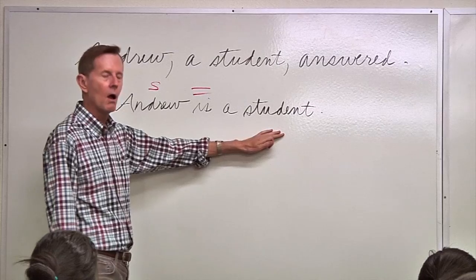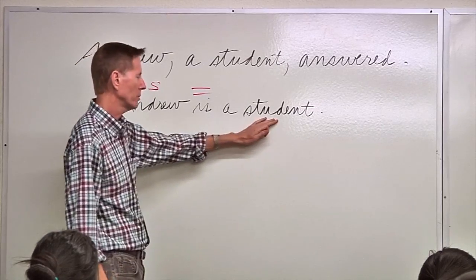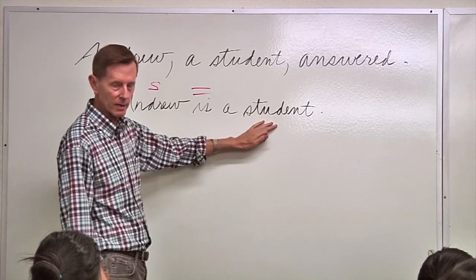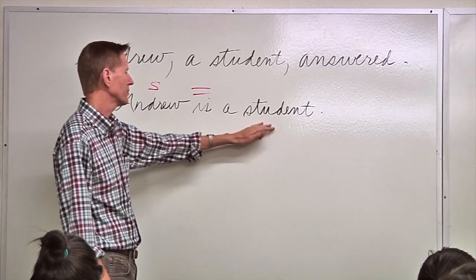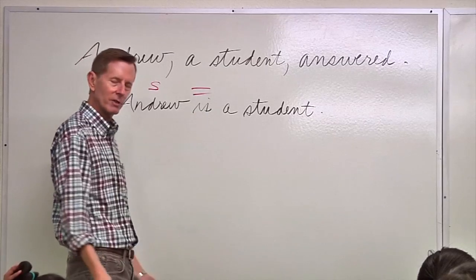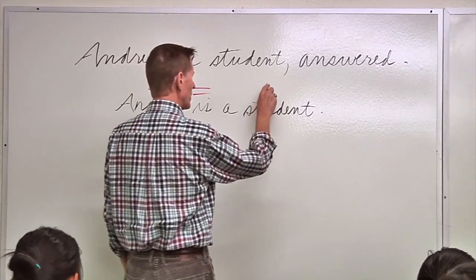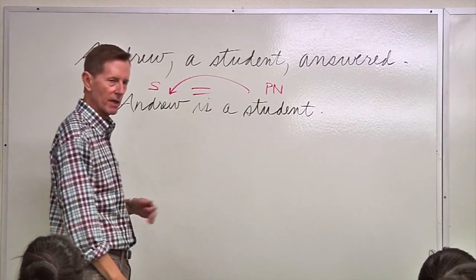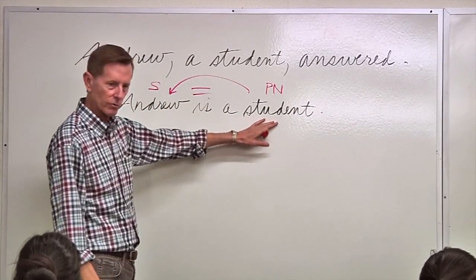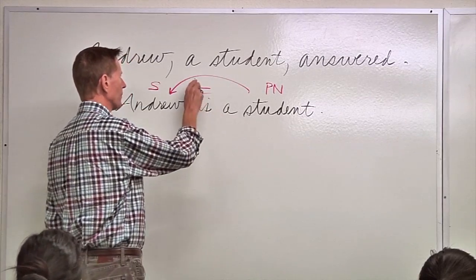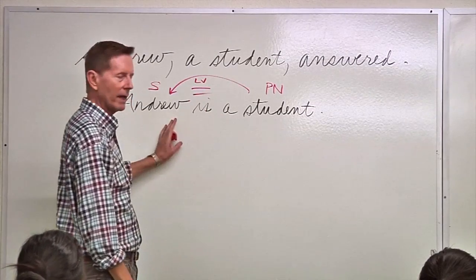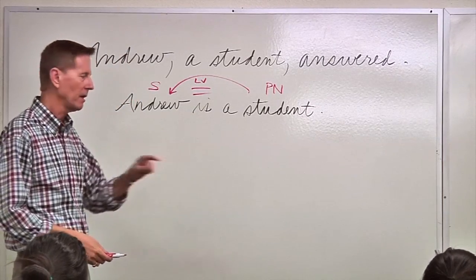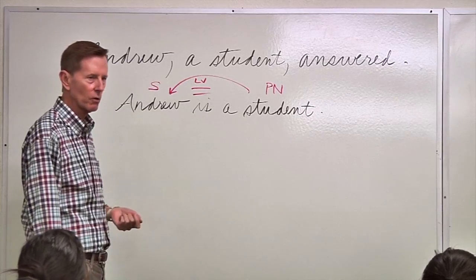What did we learn? Well, in this case, we're not going to say that student is an appositive because we have this verb in there. We're not going to say that it's a direct object either because it's not receiving the action. This is no action, it's just an equal sign. So we say this is a predicate noun, renaming the subject, Andrew. So predicate nouns are nouns which follow linking verbs and rename the subject. They don't rename another noun. They're much more specific than that. They rename the subject. That's all there is to it.